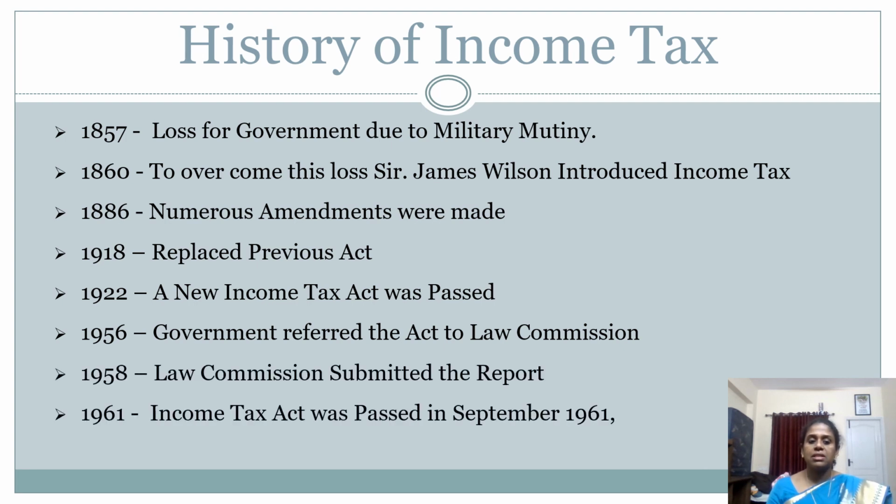This income tax effectively started from 1857, during the First World War, when there was a lot of expenditure incurred to meet military expenses. Sir James William introduced this concept called income tax to collect a portion of money from the public, which was purely used for military expenditure to meet the development of the nation.